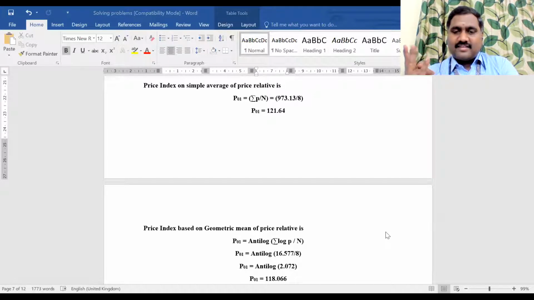Sir, then we should go for a scientific calculator only, sir. Yes, that's why there are some versions of the scientific calculator, like FX 980 MS, that they will allow. That's why you have to take that kind of version of calculator. Okay, sir. Thank you.